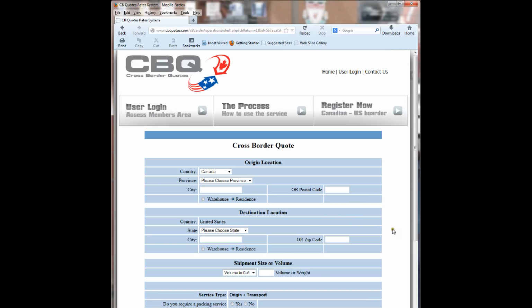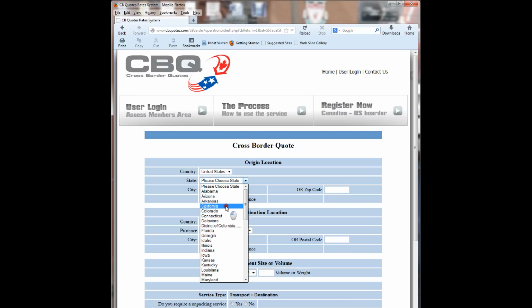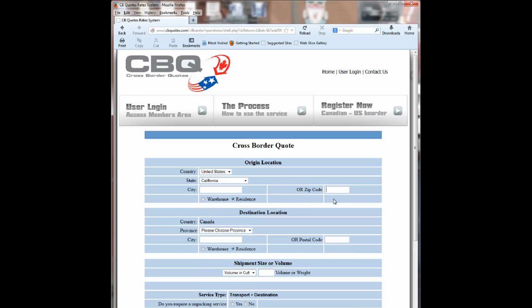And here we are again at the quote. So if you need multiple quotes, you can do this on the run, one after the other. We'll go through this very quickly again, but this time we'll choose the origin location as the United States. So we will click on the drop-down menu and put in United States. As you can see, this now defaults to destination location as Canada. We'll choose the state, California, and the zip code. The all-important zip code is entered in this box here.